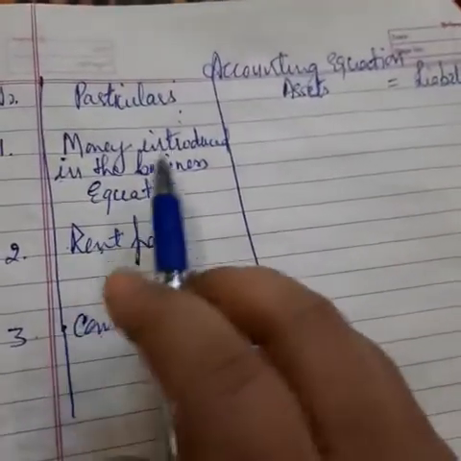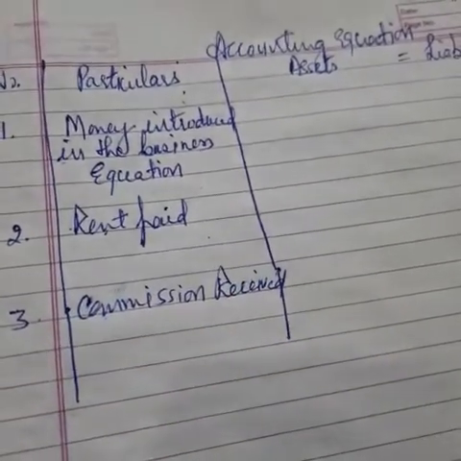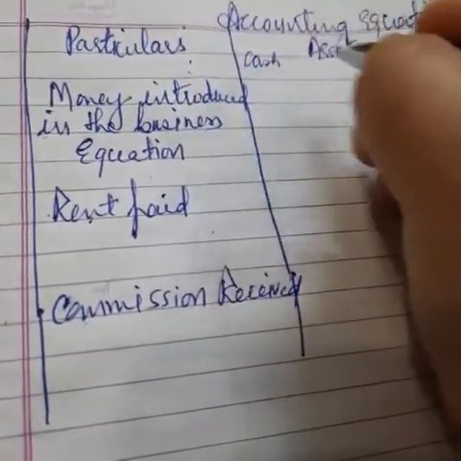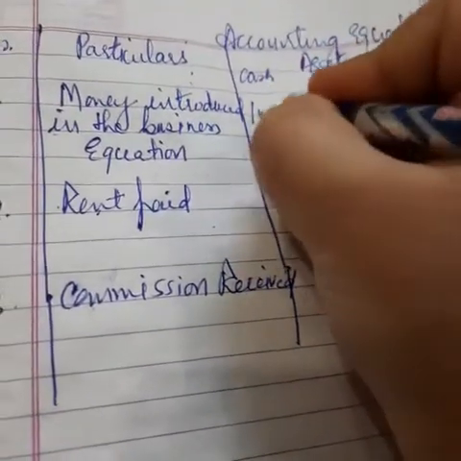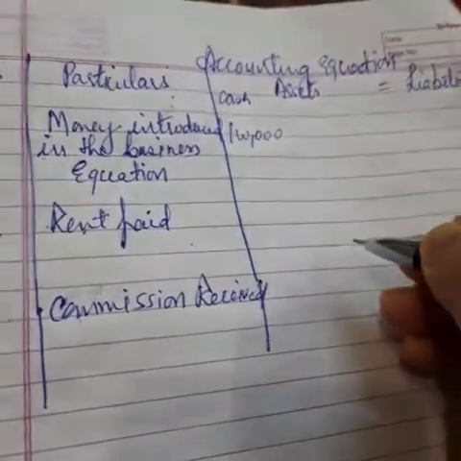Now see, your first transaction that I have written here is money introduced in the business, means we have brought cash in the business. So here you will write down cash, right? Now suppose it is 1 lakh. So I will write down just below cash, that is 1 lakh rupees.